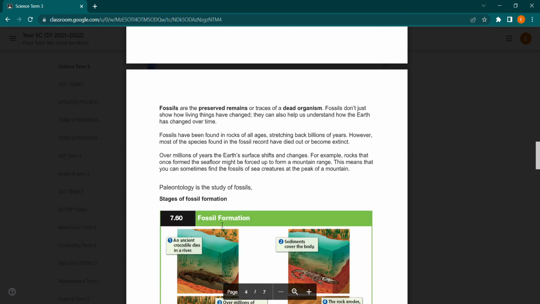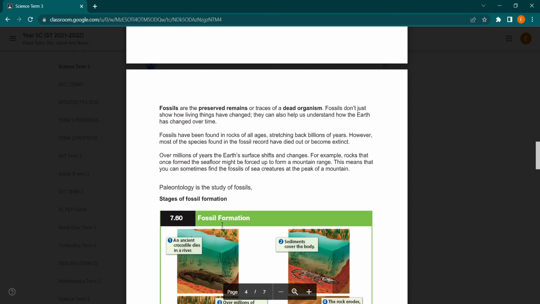The fossil record. Fossils are preserved remains or traces of a dead organism. Fossils don't just show how living things have changed, they can also help us understand how the Earth has changed over time. Fossils have been found in rocks of all ages, stretching back billions of years. However, most of the species found in the fossils have died out or become extinct.